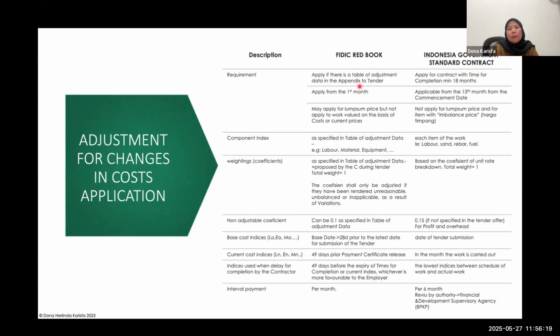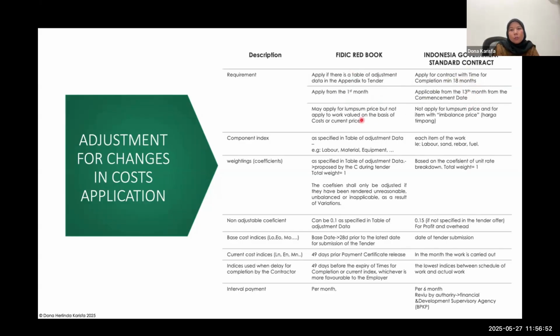If it is FIDIC, it can apply if there is a table adjustment in the tender. But for the Indonesia standard contract, you don't need to put the table adjustment there. This applies if the contract time for completion is minimum 18 months. So let's say your contract is only 12 months, and then the price adjustment will not apply for that. And also in the FIDIC, you can apply it for the first month, right? But in the Indonesia government, after the 13th month. So the first requirement is that the contract should be 18 months, and then applicable only started from the 13th month.